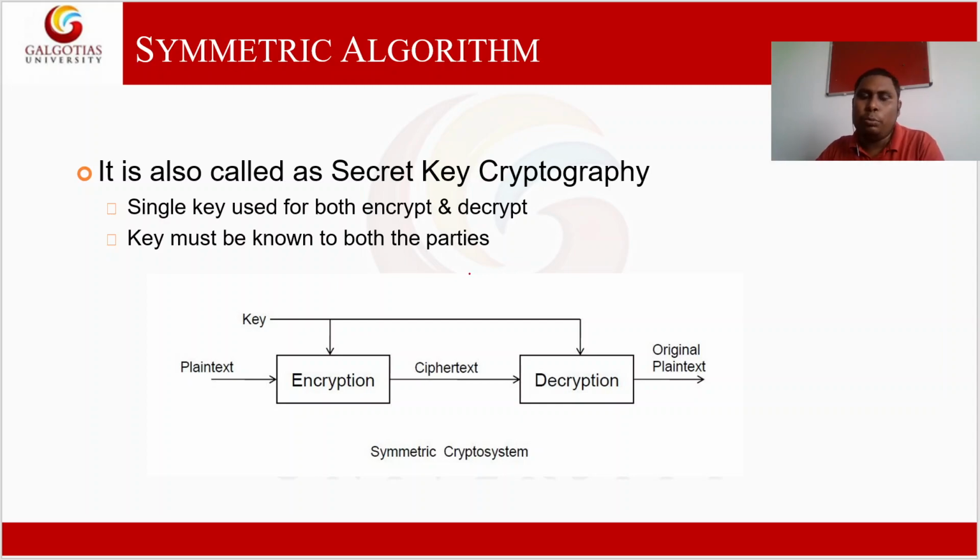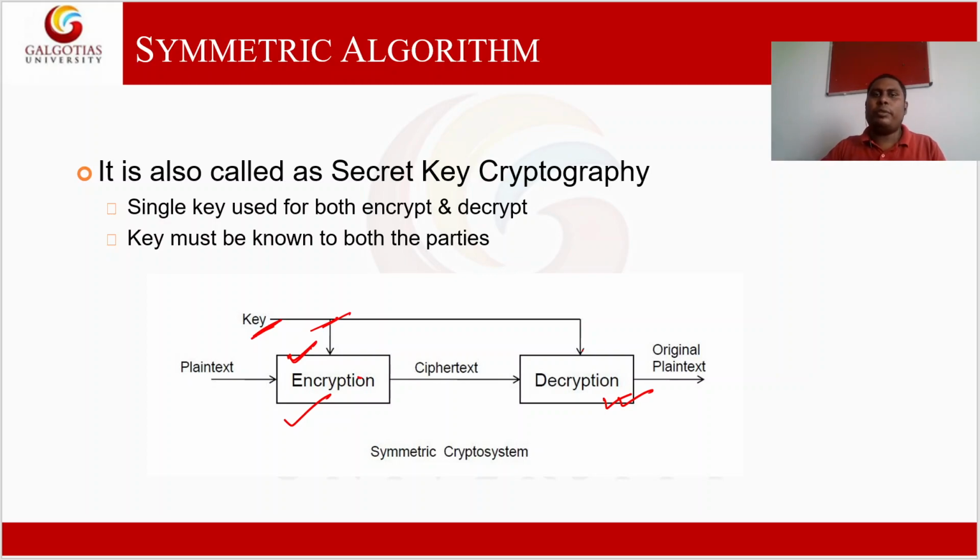With the help of that secret key, the sender encrypts the message, and the receiver decrypts the message with that same secret key. The same key is used for encryption and decryption. So this technique is called symmetric key cryptography.